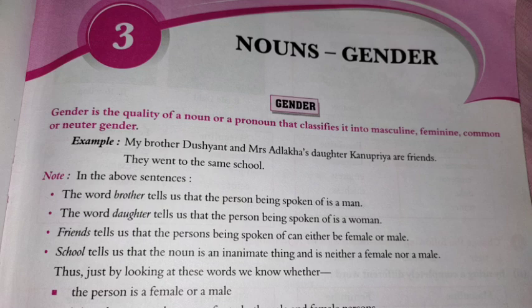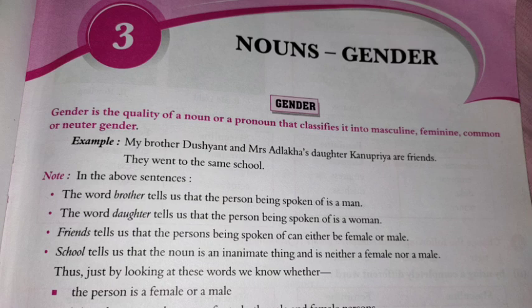It can be a non-living thing or a living thing. So in this chapter we identify which kind of gender is given in the exercises. Children, now come to that topic.